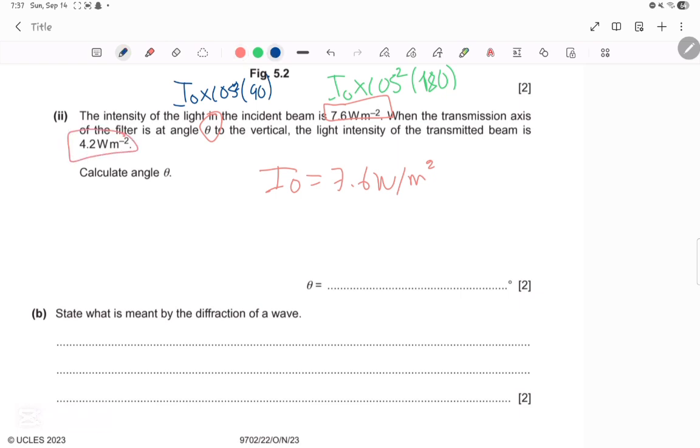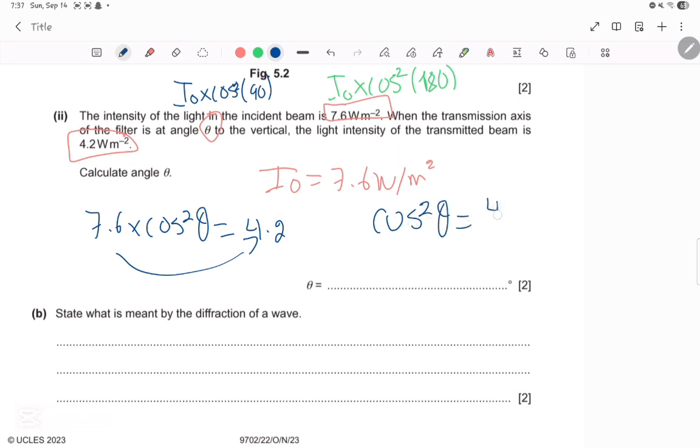So what did they do? They took I initial, they multiplied it by cosine squared theta, and they got 4.2 watts per meter squared. So I initial in this case is 7.6. So now you can move it to the other side. You will get that cosine squared theta is equal to 4.2 over 7.6. Let me just do it on my calculator. And you will get an answer which is approximately 0.55. So cosine squared theta is 0.55.